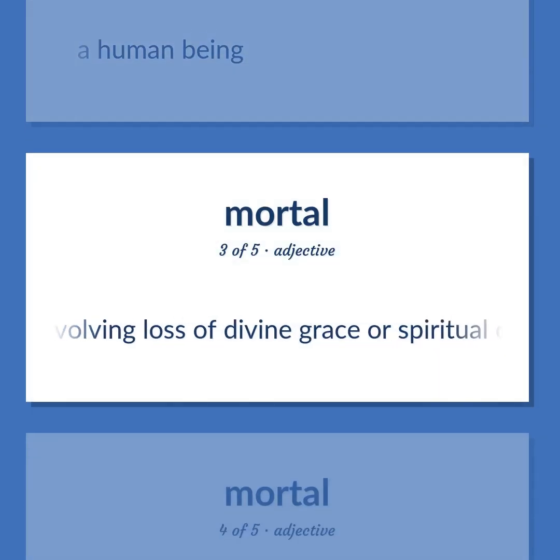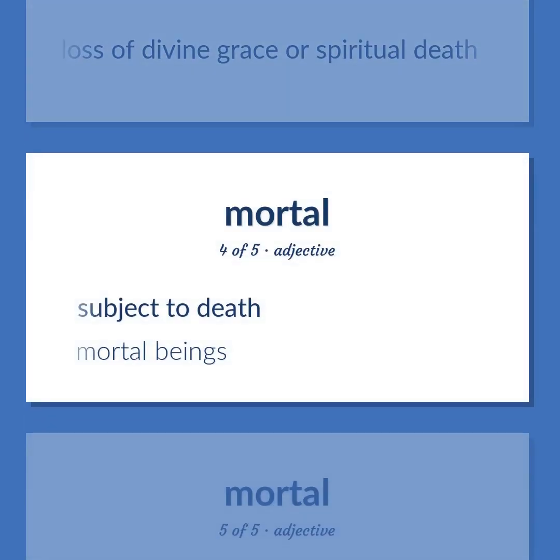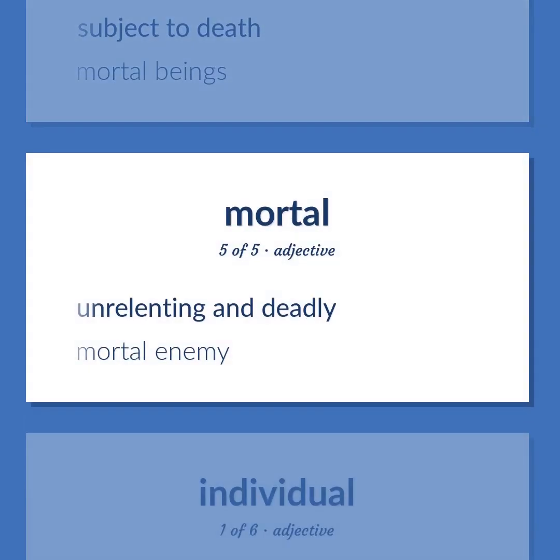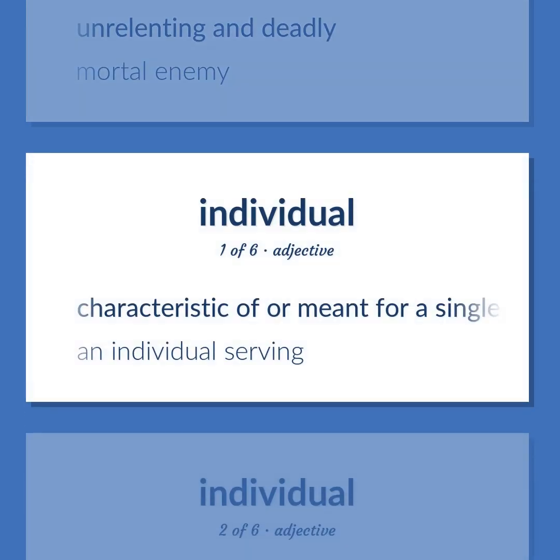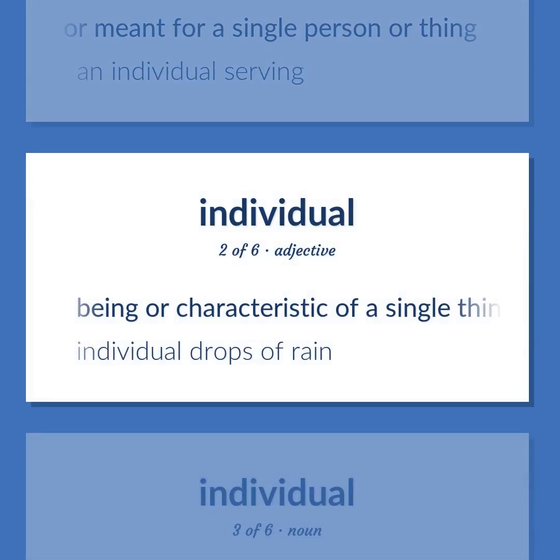Involving loss of divine grace or spiritual death. Subject to death. Mortal beings. Unrelenting and deadly. Mortal enemy. Characteristic of or meant for a single person or thing. An individual serving. Being or characteristic of a single thing or person.